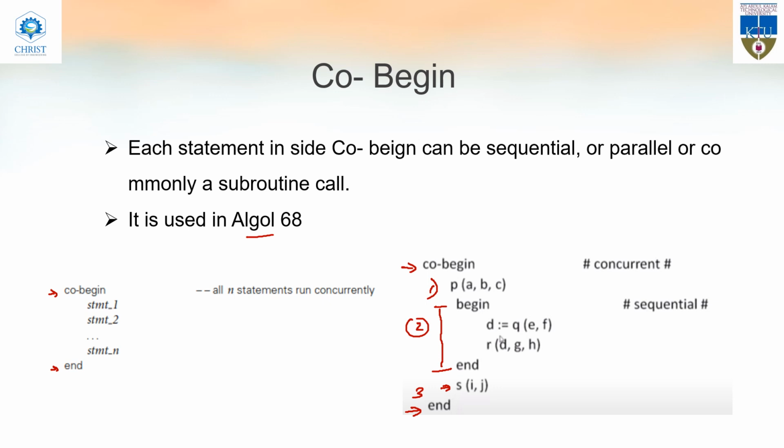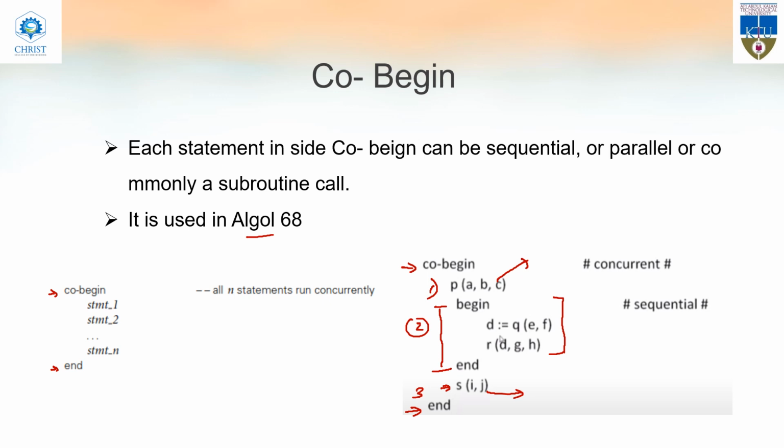This is a subroutine, this is another subroutine, and what is written inside begin and end is a sequential set of statements. So all these three will be executed parallelly, that is, concurrently.